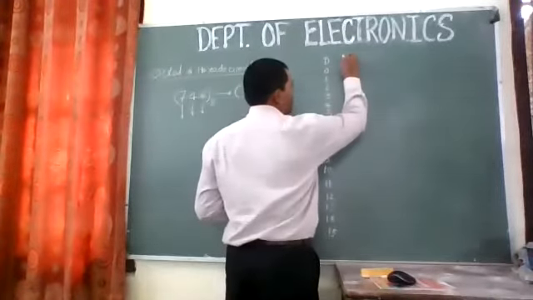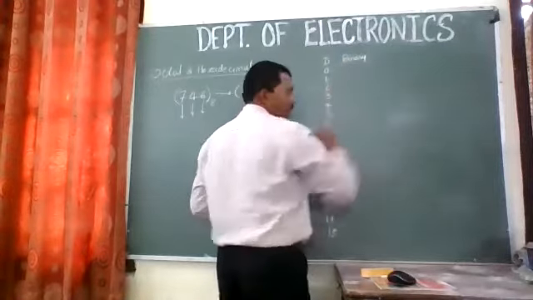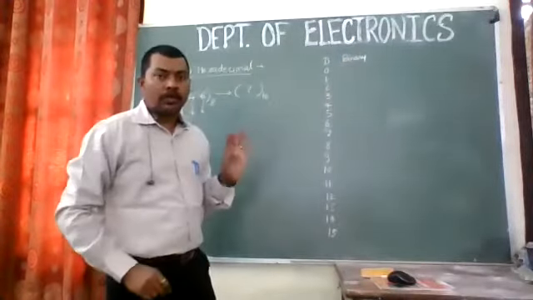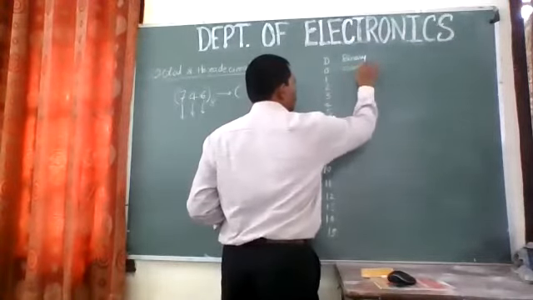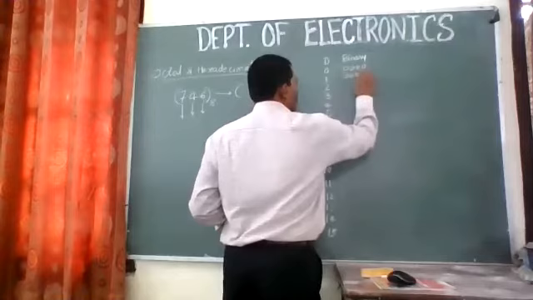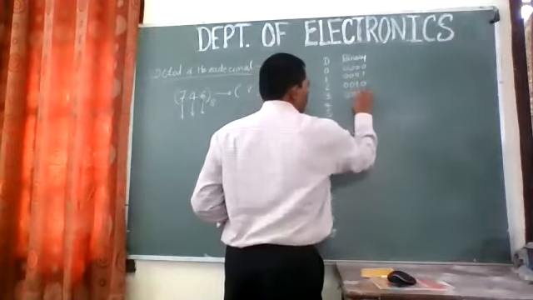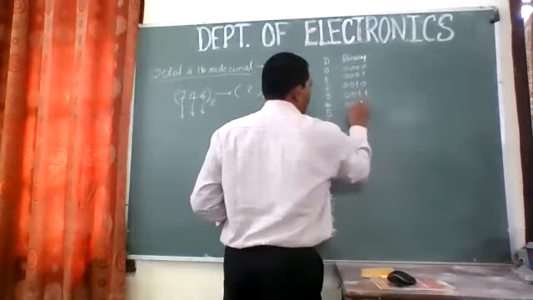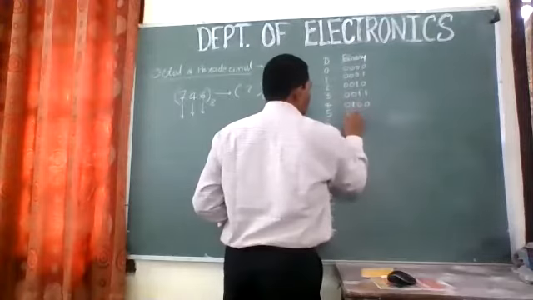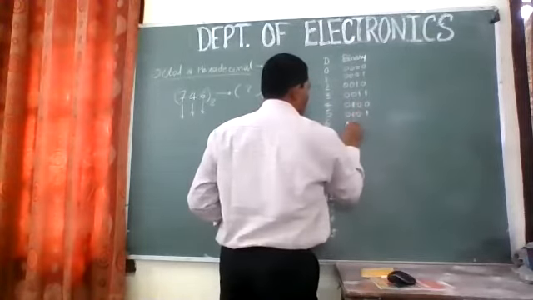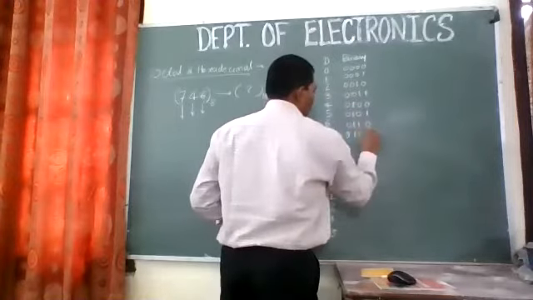So the binary equivalent of these numbers: if I need to write it in binary, we'll require 4 bits. So I'm writing the numbers in binary. 0000, 0001, 0010, 0011, 0100, 0101, 0110, 0111.